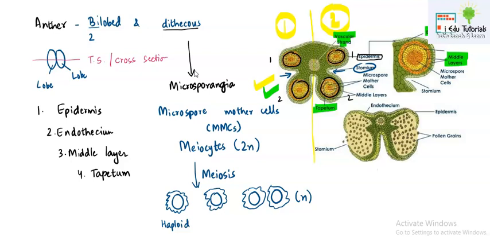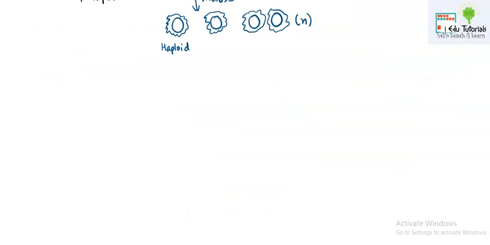You can see in this diagram that the wall has already been broken and pollen grains are dispersed. So in microsporogenesis, microspores are formed by the process of meiosis, because microspores are examples of gametes. Now till now we have already read the number of layers, and we have also seen